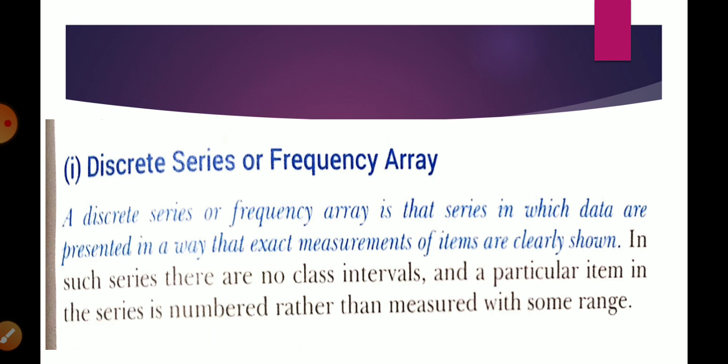Individual series we had learned. What do you mean by individual series? Individual series is that series in which the value of each item is listed individually, singly. Then it is known as an individual series. So there are three ways to represent raw data in individual series: ascending order, descending order, or on the basis of serial number. Now let us start our today topic. In today's video we are going to discuss discrete series and continuous series.